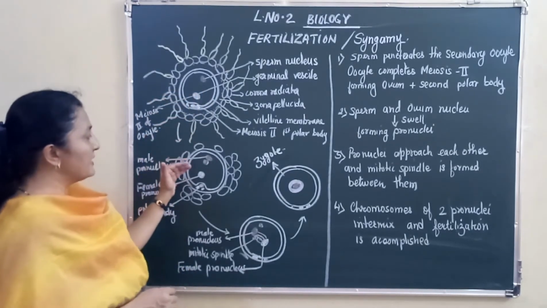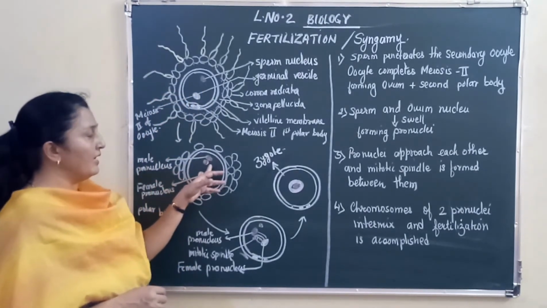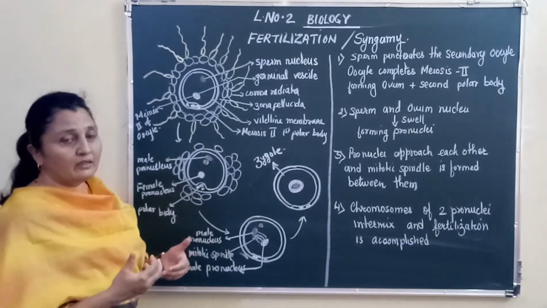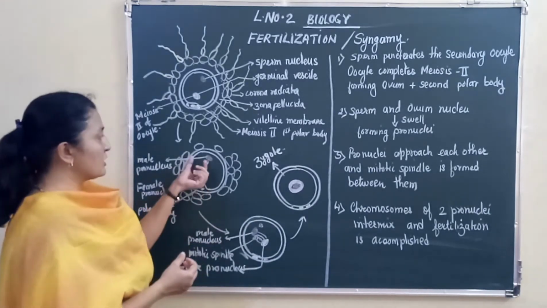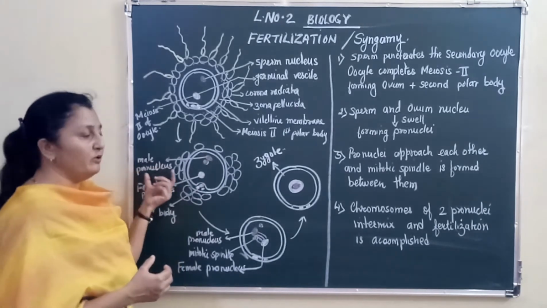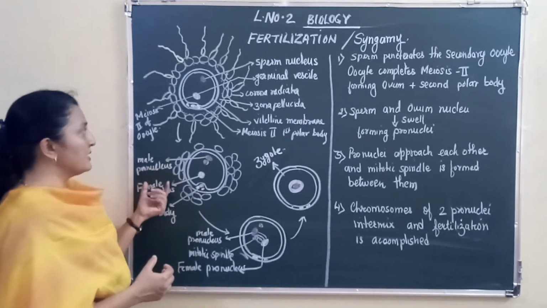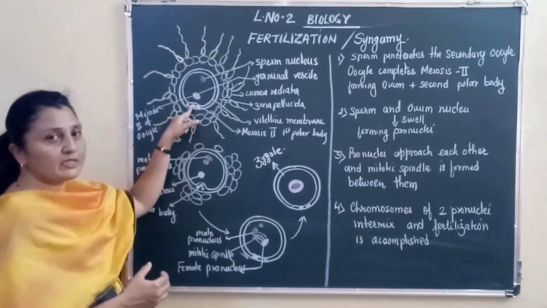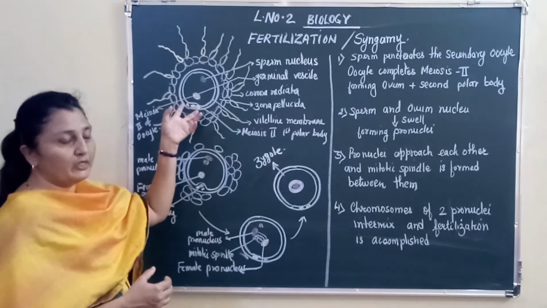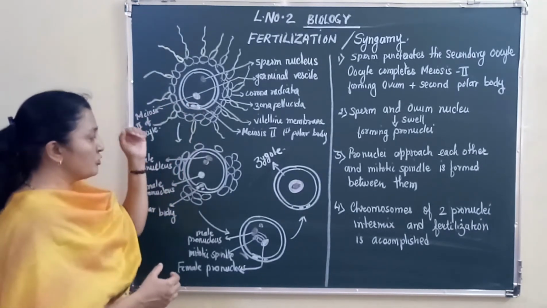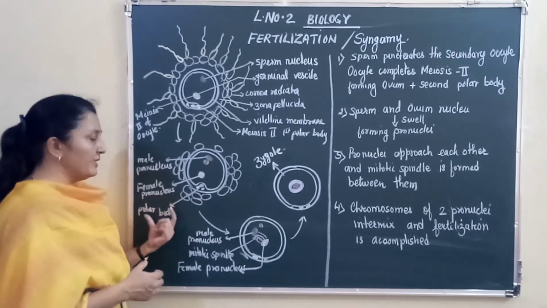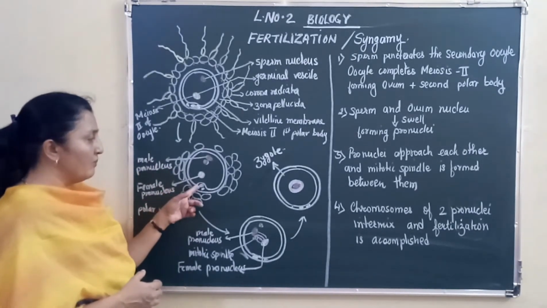As you go ahead, you can see the male and the female pronucleus. The male and female nuclei swell and become large in size, and now they are called the male pronucleus and female pronucleus. Here the second meiosis also takes place, forming two polar bodies at the end of meiosis 2. So you can see a male pronucleus, a female pronucleus, and two polar bodies.